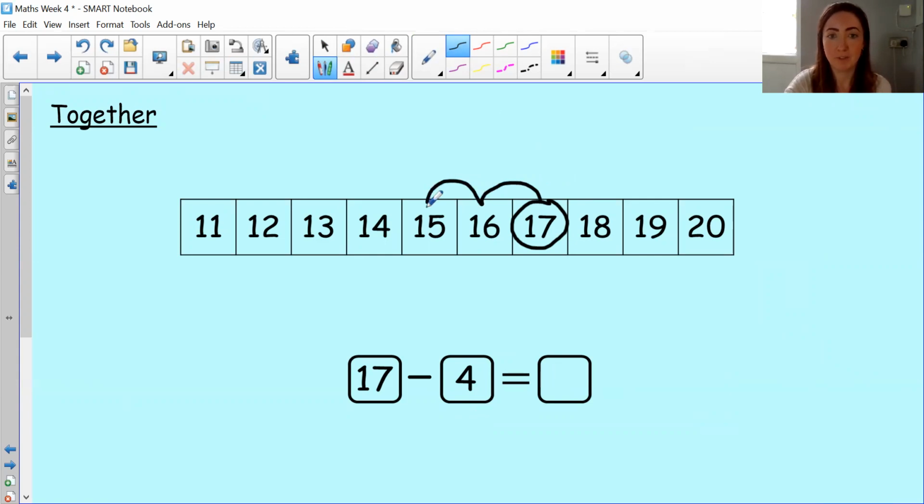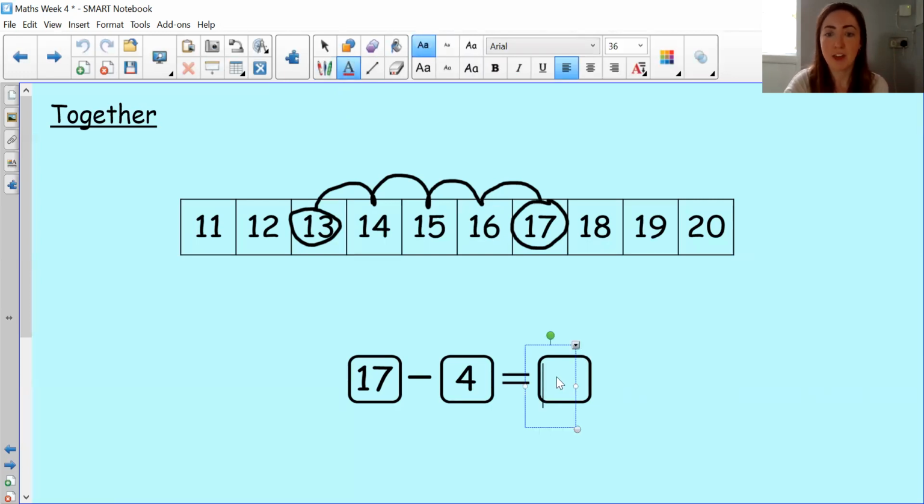2 jumps, 15. 3 jumps is 14. 4 jumps is 13. So 17 take away 4 equals 13. Did you get that one? Well done if you did.